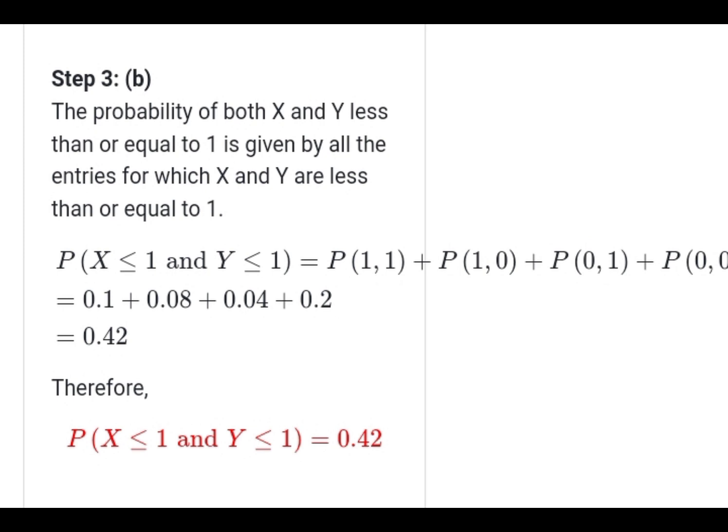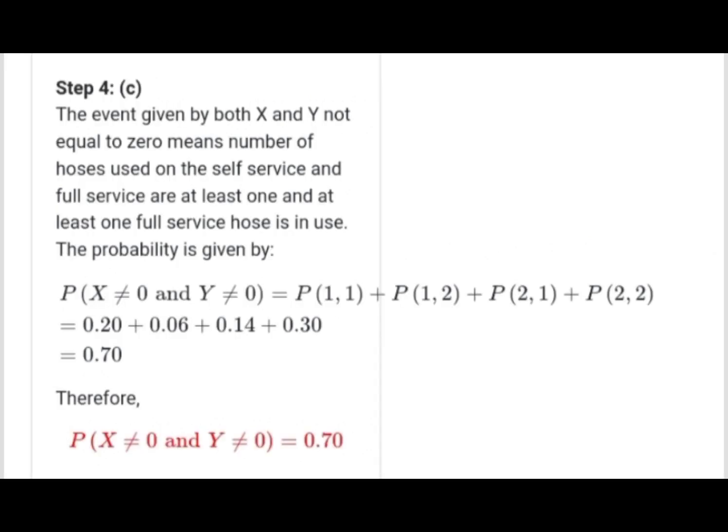So P of X less than or equal to 1 and Y less than or equal to 1 is equal to P of 1 and 1 plus P of 1 and 0 plus P of 0 and 1 plus P of 0 and 0, which is 0.1 plus 0.08 plus 0.04 plus 0.2, equal to 0.42. Therefore, P of X less than or equal to 1 and Y less than or equal to 1 is equal to 0.42.